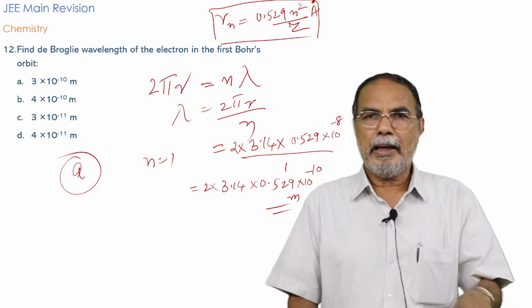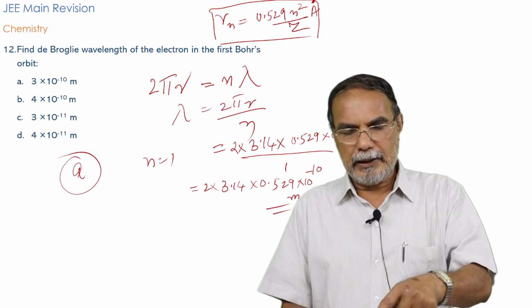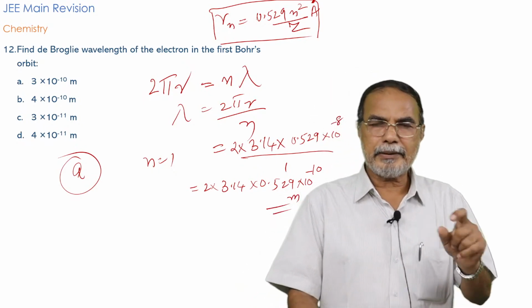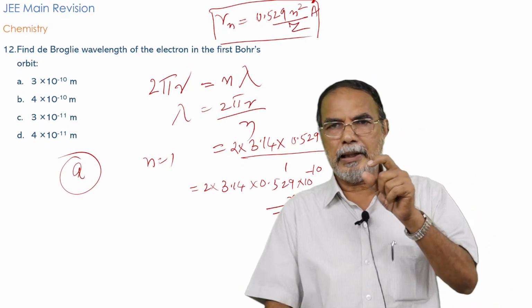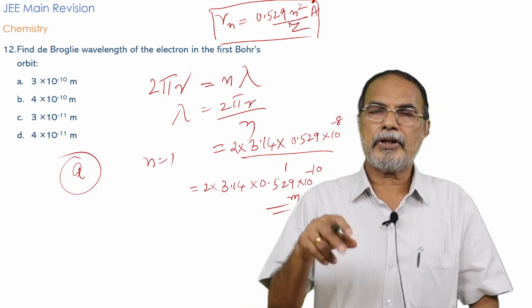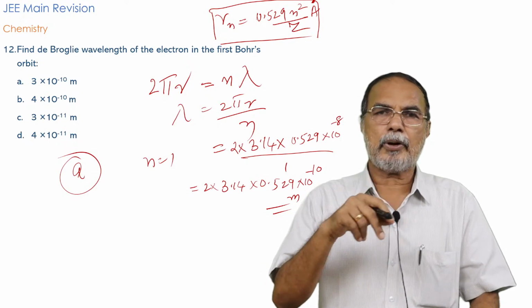And you must also remember this expression for the radius, and also remember the de Broglie relation connecting the de Broglie concept and the circumference of the circle described by the Bohr orbit, which is 2 pi r.